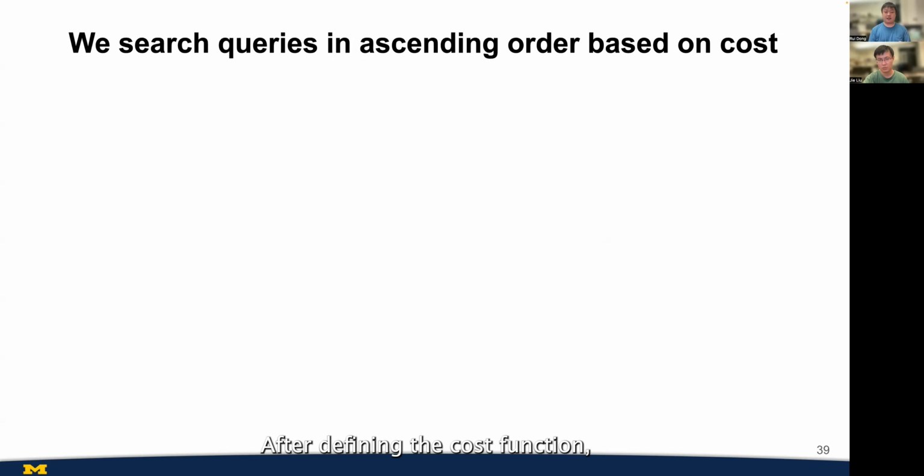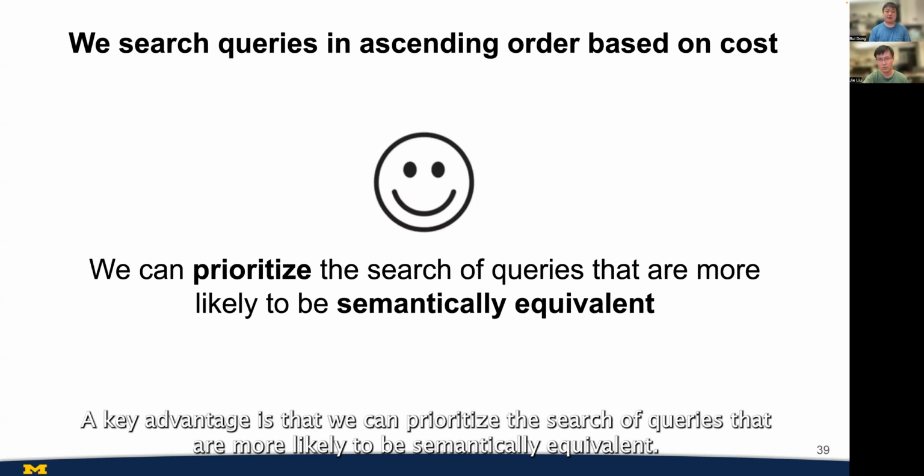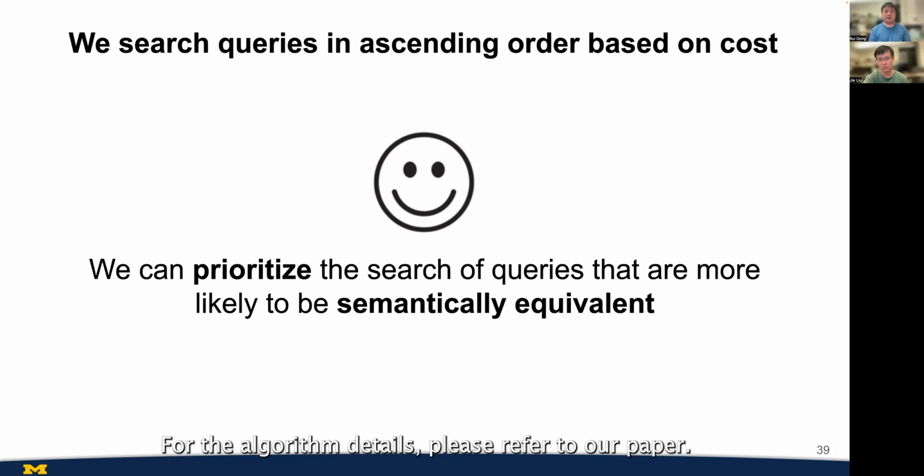After defining the cost function, our strategy is to search queries in ascending order based on cost. A key advantage is that we can prioritize the search of queries that are more likely to be semantically equivalent. For the algorithm details, please refer to our paper.